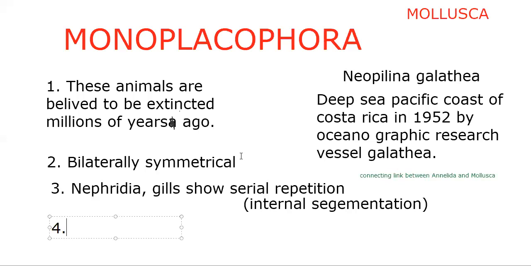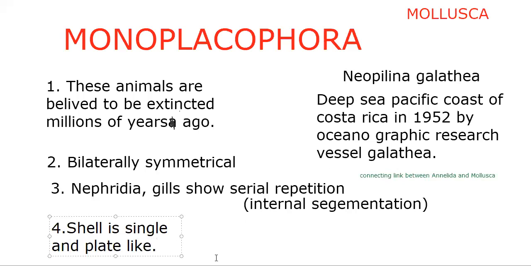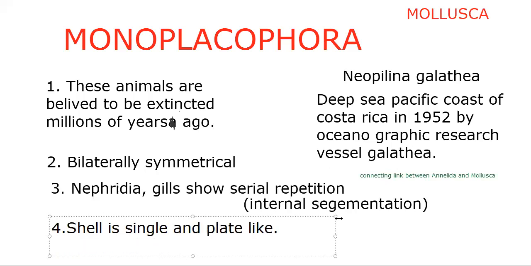The shell is single and plate-like. What we said here, shell in Monoplacophora is single and plate-like. In Polyplacophora, earlier we said shell is divided into 8 plates, isn't it? So here shell is single and plate-like. Heart is unique.